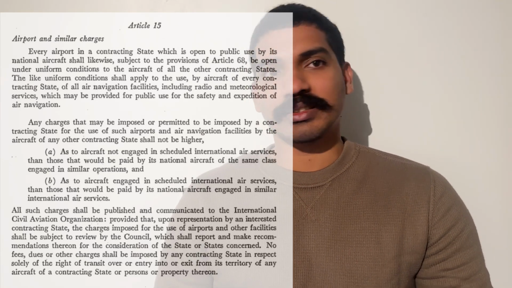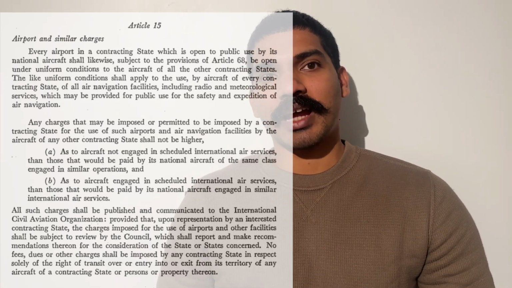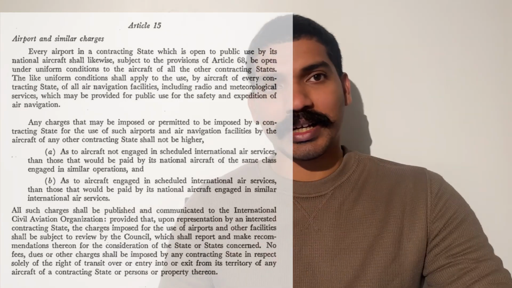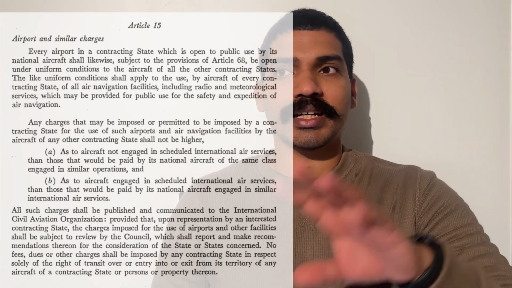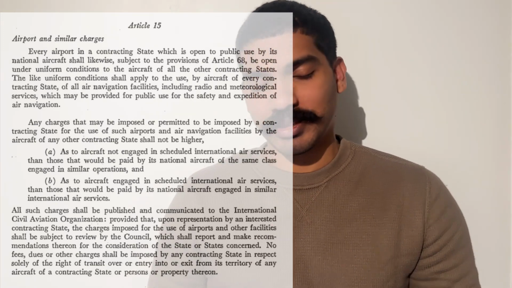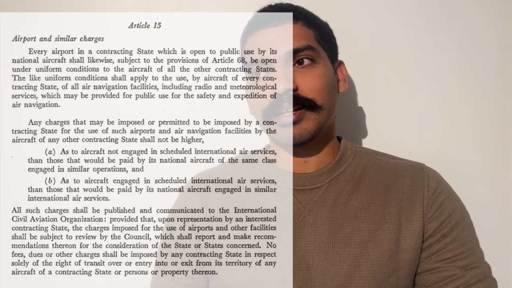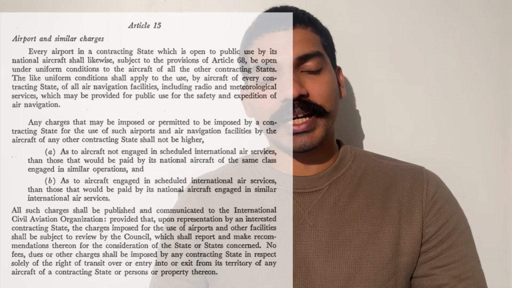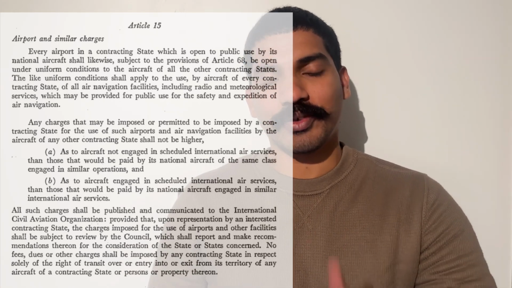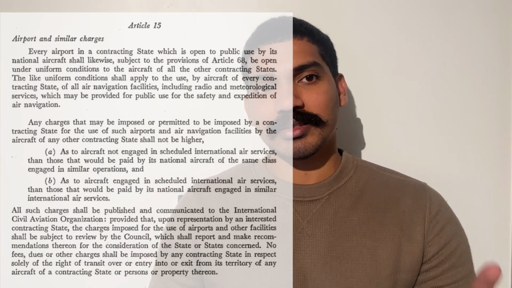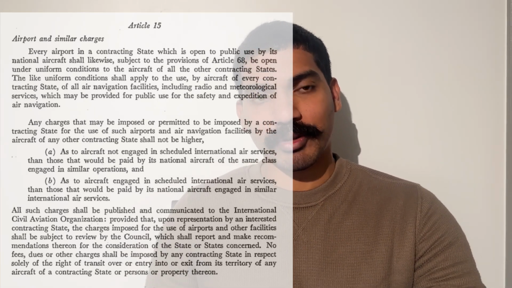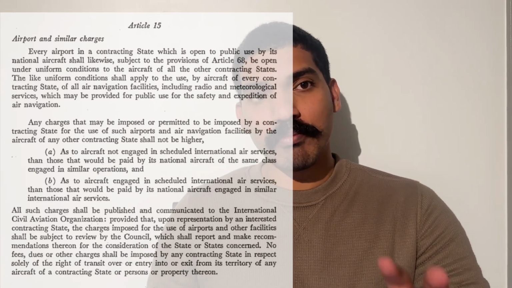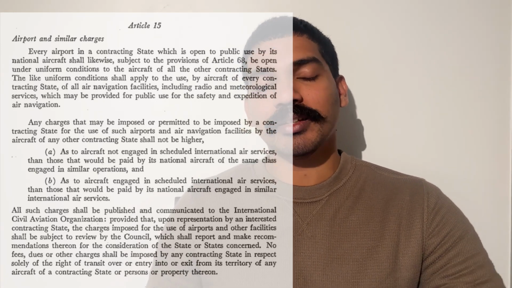So all the airlines that are operating in India and all the other airlines operating in other countries which are members of ICAO shall get equal services basically. And also, for example, Air India used to be the national airline of India. Now any charges incurred by an airline coming in from another country would not be more than that paid by the national airline of the country, right?